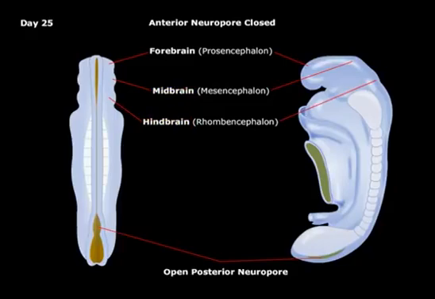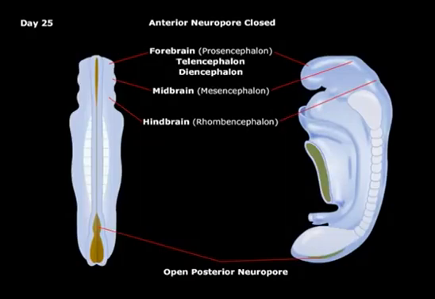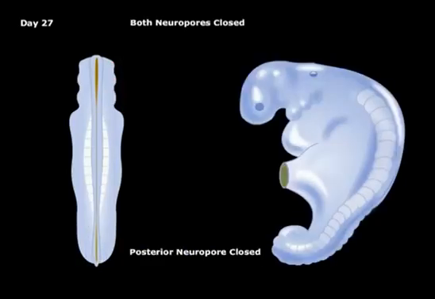These 3 develop later into 5 secondary vesicles. The forebrain develops into the telencephalon and diencephalon. The midbrain develops into the mesencephalon. The hindbrain develops into the metencephalon and the myelencephalon. The caudal neural pore then closes on day 27.